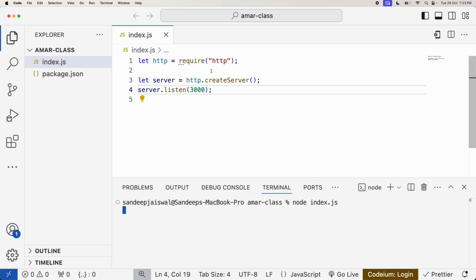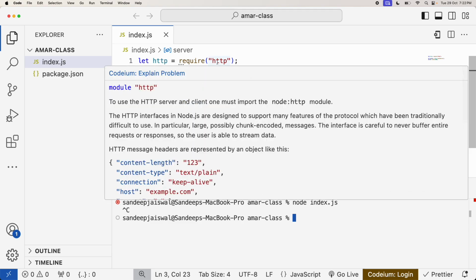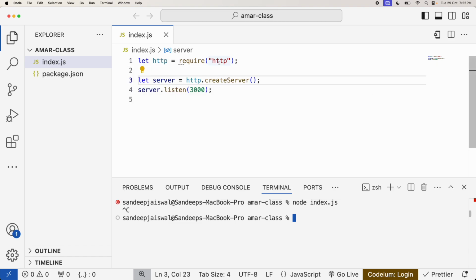So this HTTP we can directly use, no need to install anything. But when you are trying to use Express.js, it is not a part of that. The reason you are able to access this HTTP is that it is already available when you install Node.js in your system. Automatically this HTTP also gets installed, because these are all default packages. That is called a default package, because there is no need to install it.